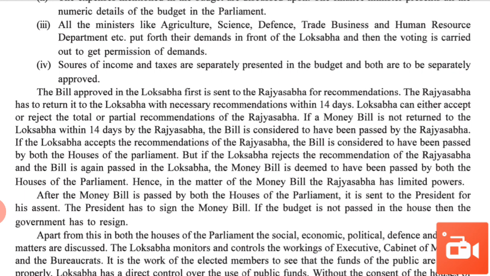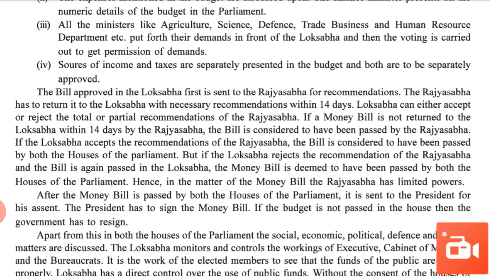This is the difference between an ordinary bill and a money bill. If an ordinary bill is not returned within 6 months by Rajya Sabha, it is considered rejected. And if a money bill is not returned within 14 days, it is considered to have been passed by the Rajya Sabha.